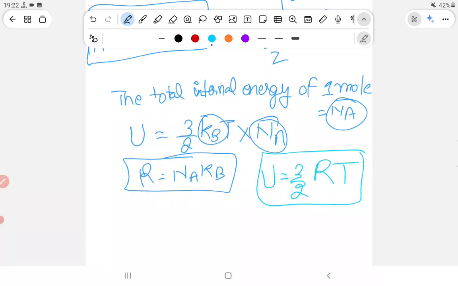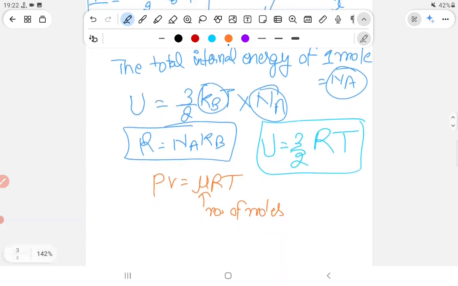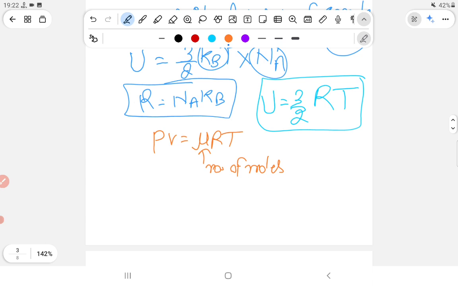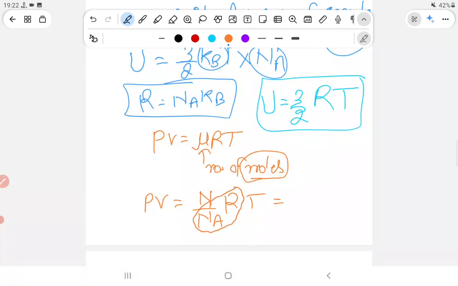Let me again recall it. PV is equal to mu RT, where mu is the number of moles. Actually Boltzmann wanted this formula to be in terms of the number of molecules, not the number of moles. So he replaced mu by the number of molecules, N upon Na, where N is the total number of molecules and Na is the number in 1 mole, into RT. This R upon Na he replaced by another constant called kB. So the formula becomes N kB into T.